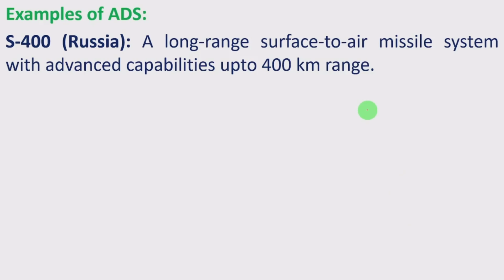Examples of air defense systems: S-400, Russia, a long-range surface-to-air missile system with advanced capabilities, up to 400-kilometer range. This system includes the radar and command and control center as well as the missile launcher. Altogether, up to 600 kilometers it can detect any enemy objects, and up to 400 kilometers it can destroy the objects.